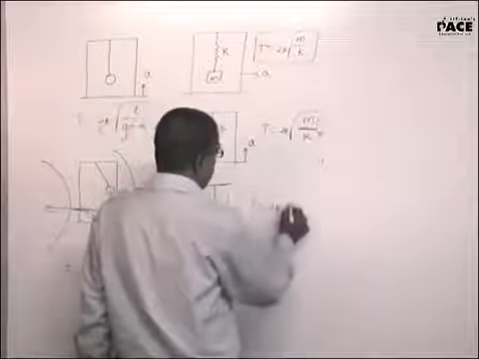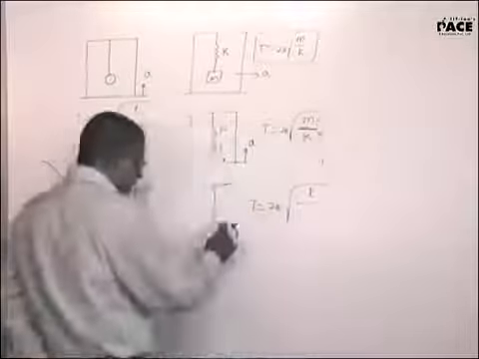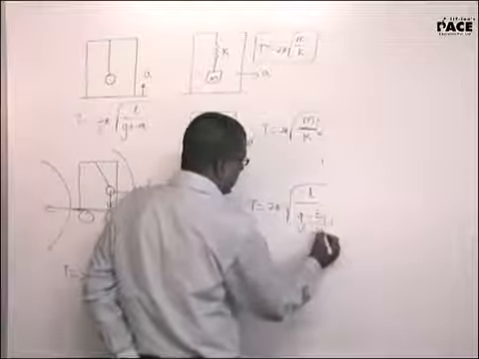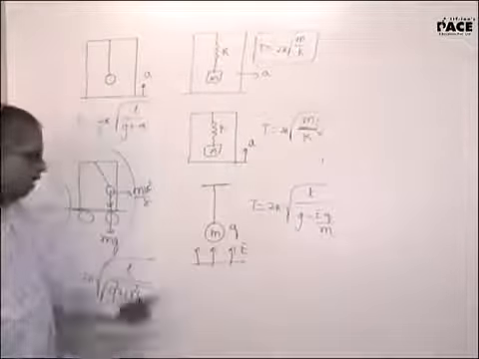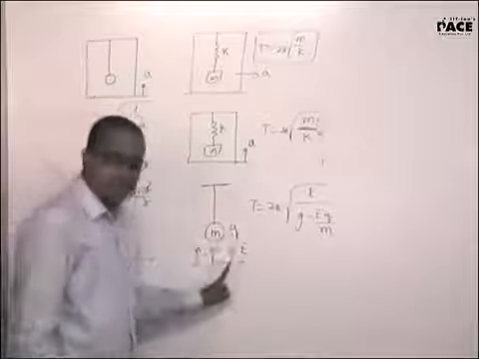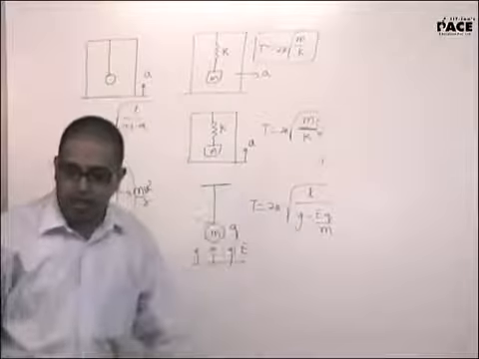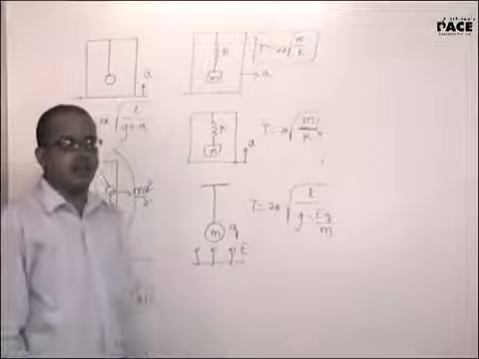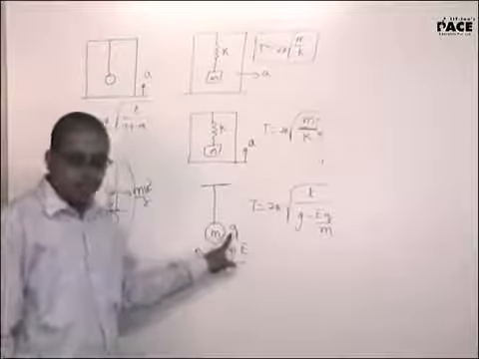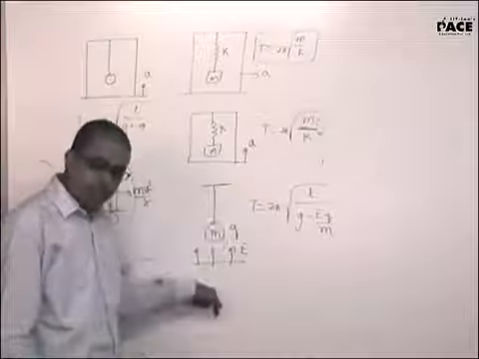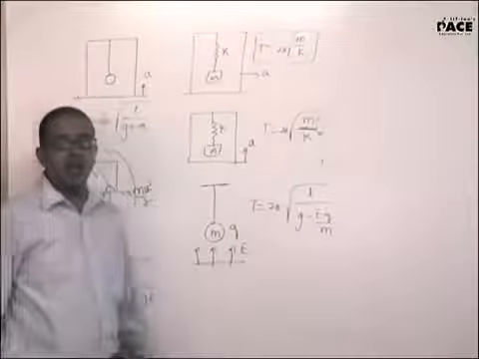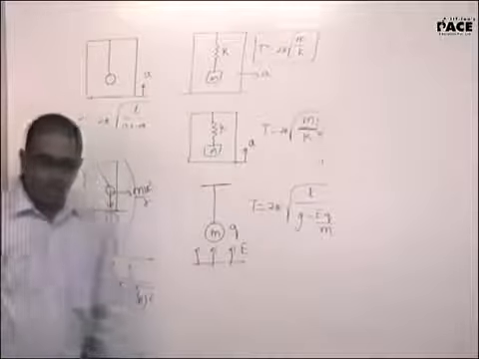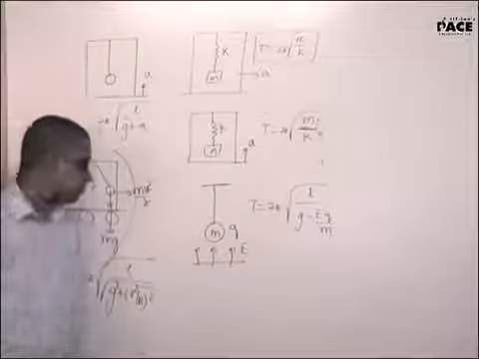Time period is 2 pi root over of L by G minus EQ by M, as EQ is in the upward direction. A positive charge will experience a force in the direction of the field. Negative charge will experience a force opposite to the direction of the field. If by chance I make this minus, then EQ force will be in the downward direction. This would have become G plus. Is that clear?